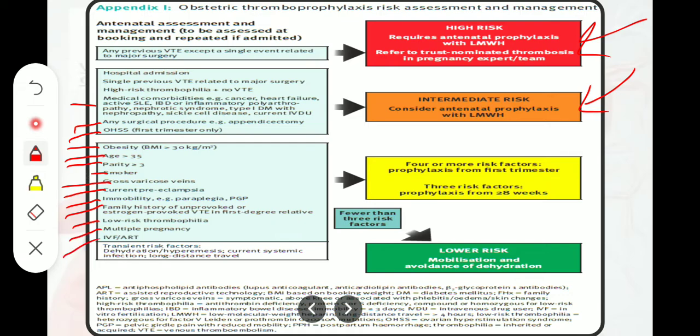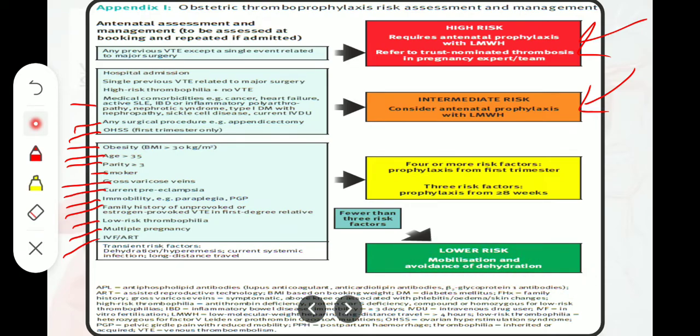Okay, for this group of patients, we would like to say that if they have 4 or more risk factors, then we will start prophylaxis from the first trimester. If we have 3 risk factors, we start prophylaxis from 28 weeks. And if you have fewer than 3 risk factors, we will consider them as low risk and we will start mobilization and avoidance of dehydration.